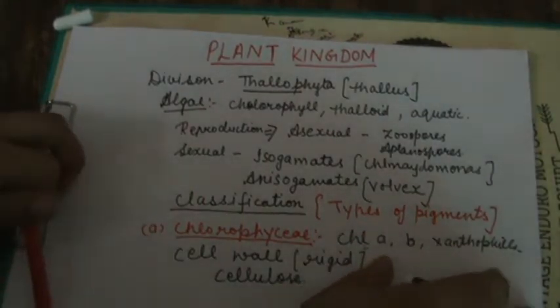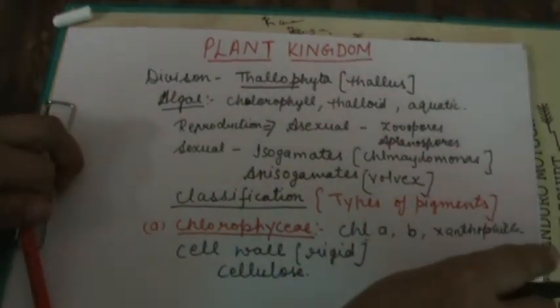Next, students, how does Chlorophyceae reproduce? It reproduces by vegetative propagation as well as by asexual reproduction and sexual reproduction.